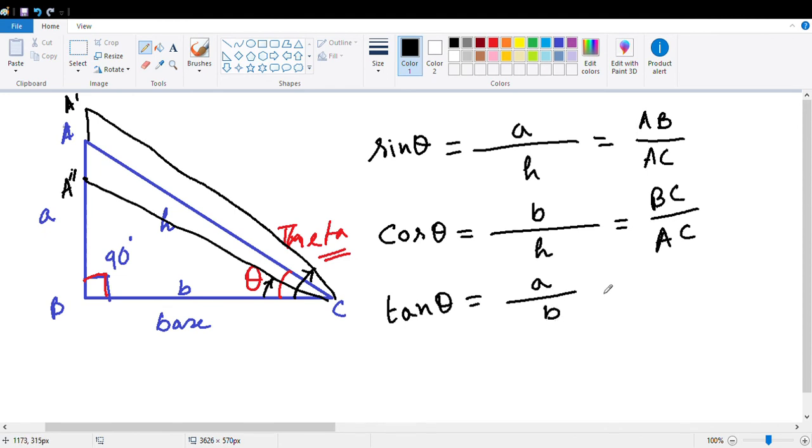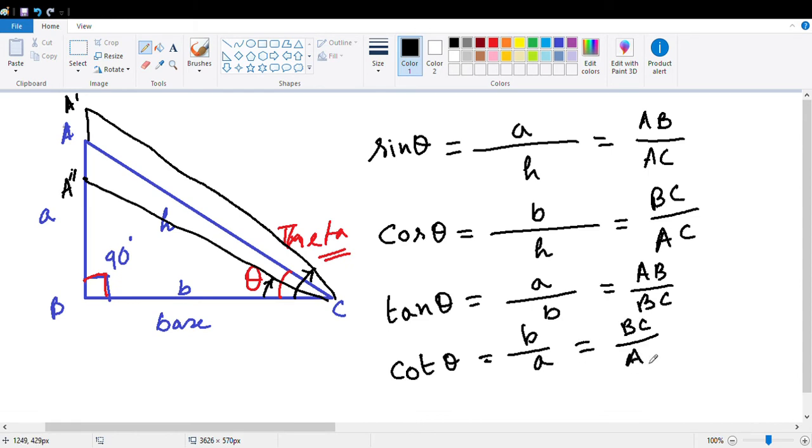Perpendicular means AB by BC. Then cot theta, that is base by perpendicular, BC by AB.